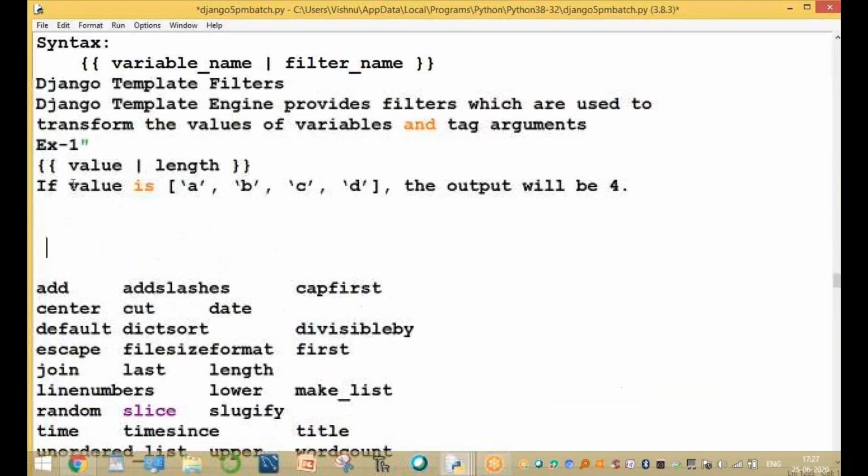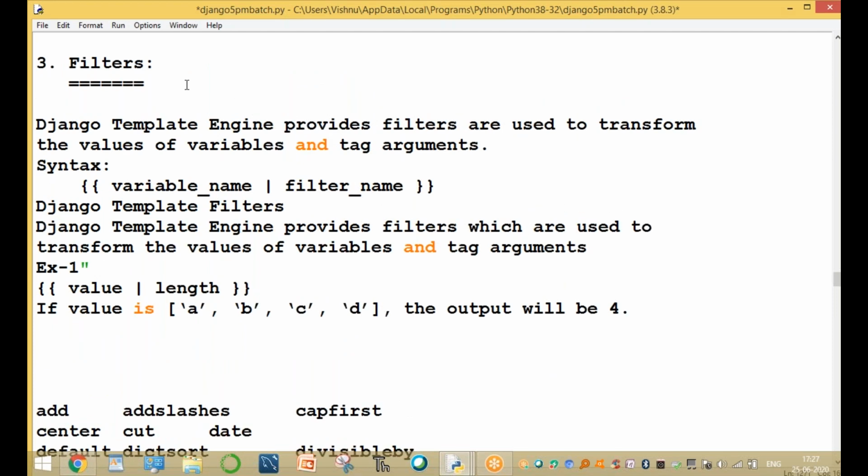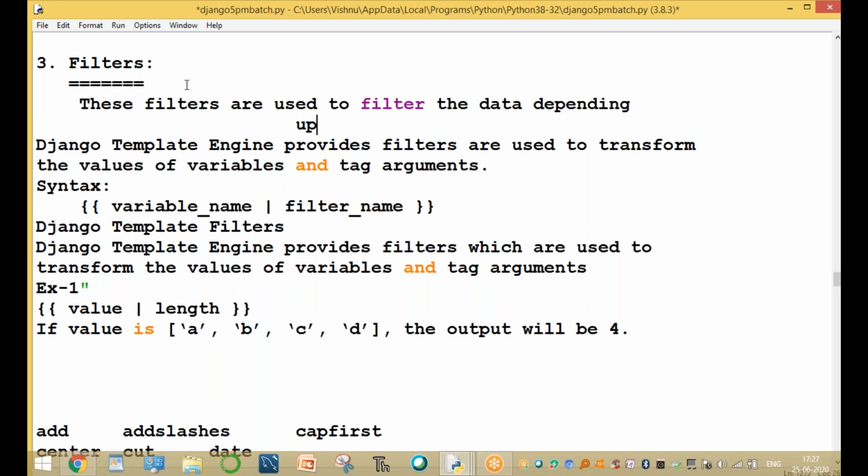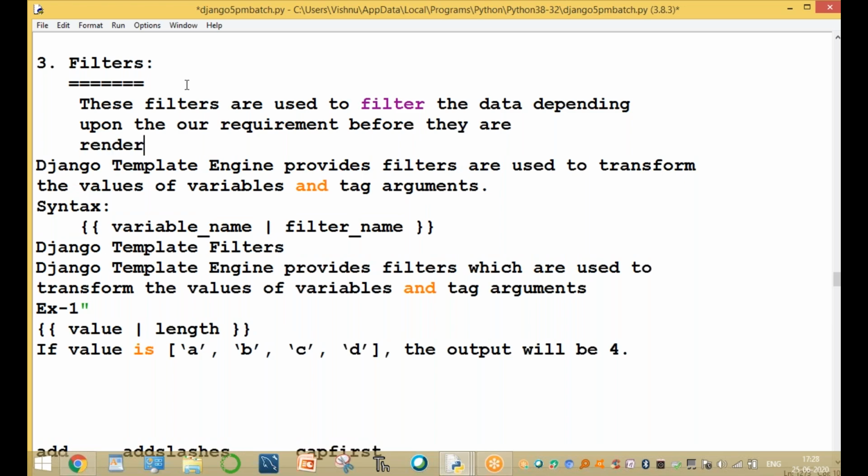These filters are used to filter the data depending upon our requirement, before it is rendered as HTML code.